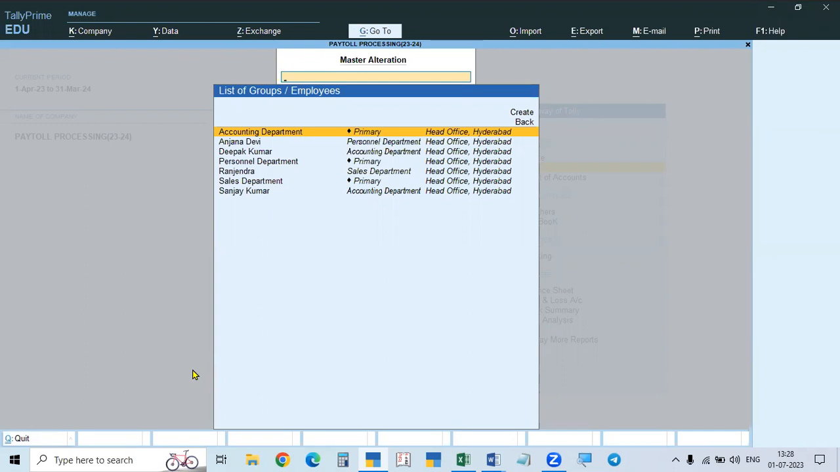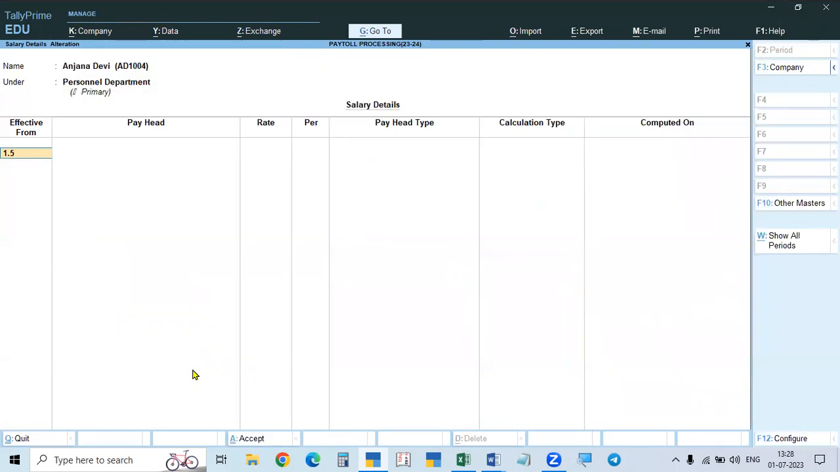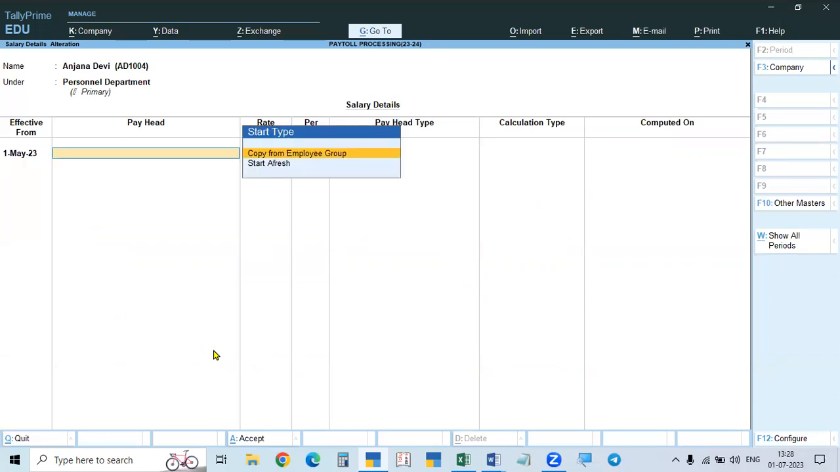Now you can take the pay structure, just fill up the amounts only. So now we'll go to Anjana Devi, 1523. Here, how will you get the pay heads? You can copy them from the group. If we enter that, it will show copy from employee group. Not that group, it is different. Anjana Devi is from the personal department. We gave it to the accounts department. So it is a different group.